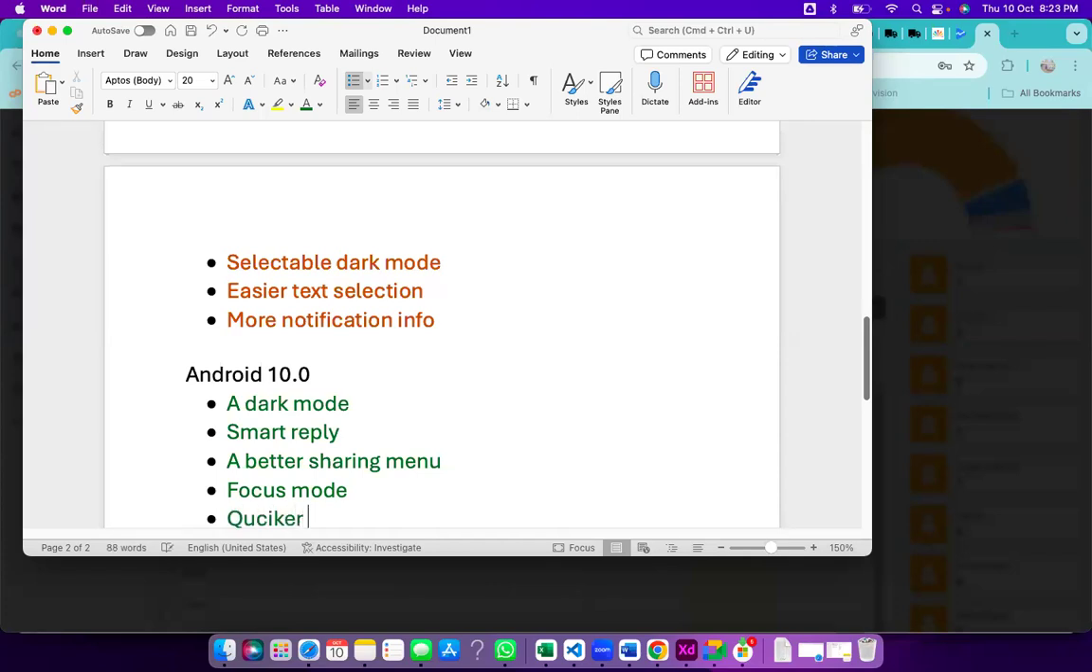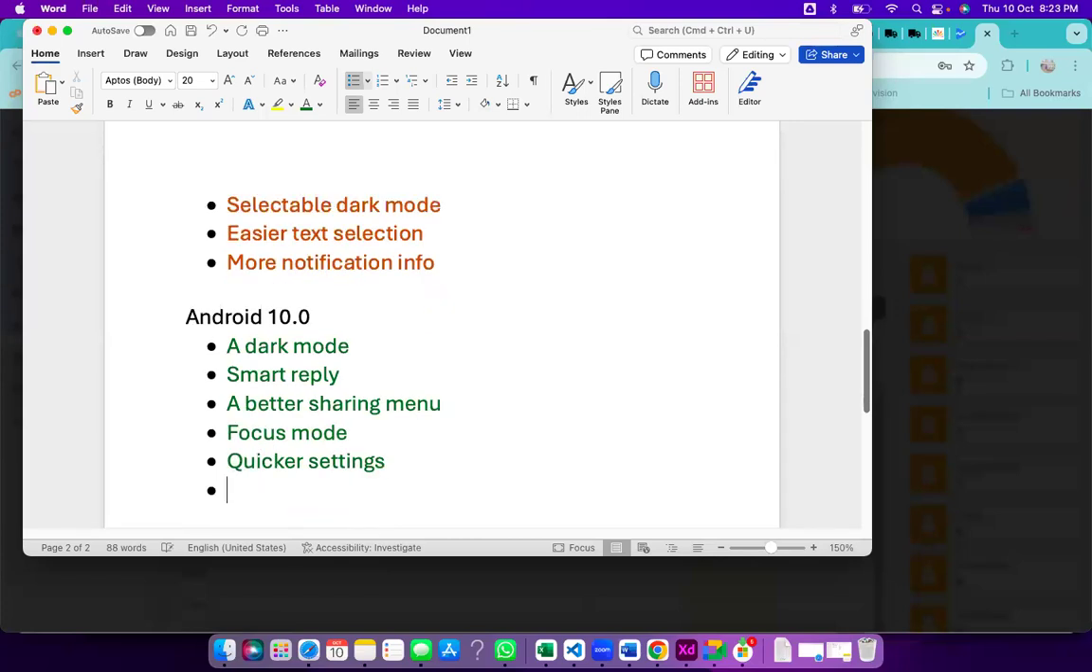Next will be the picker settings. So this is settings access, and it will also be available in the quick settings. So that is in the quick settings you can update.